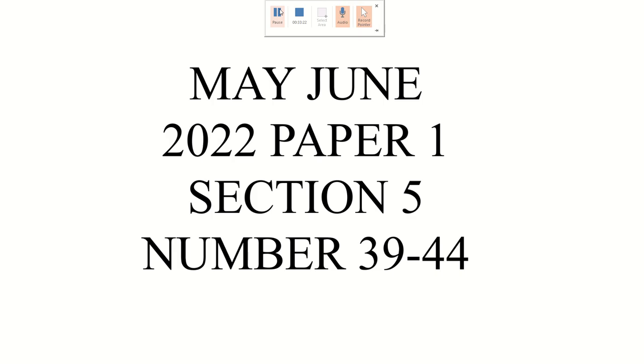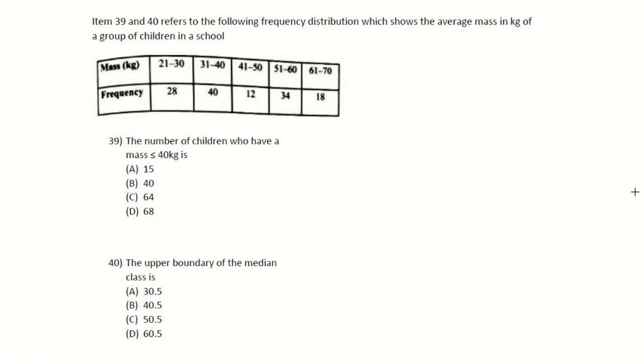2022 paper 1 section 5, numbers 39 to 44. Again, section 5 is statistics. Items 39 and 40 refer to the following frequency distribution, which shows the average mass in kilograms of a group of children in school. The number of children who have a mass less than or equal to 40 is, we're looking at less than or equal to 40, so that is this direction here. So that's 28 plus 40, which is, I believe, 68. So the answer for this one is D.